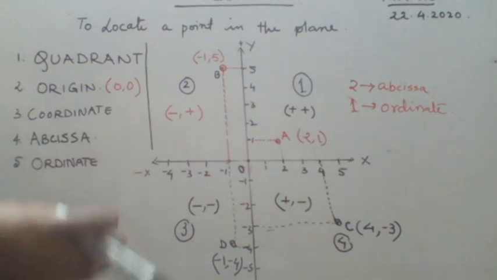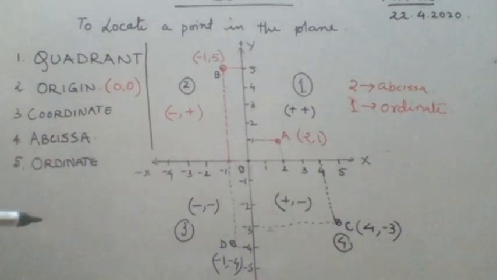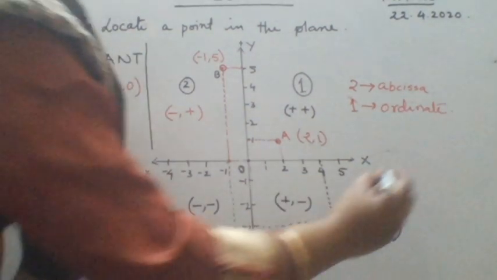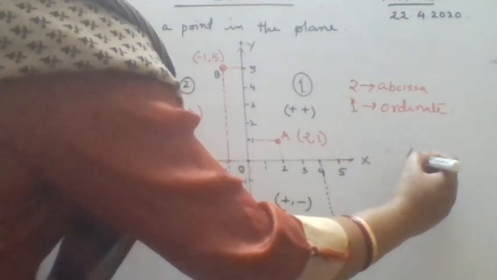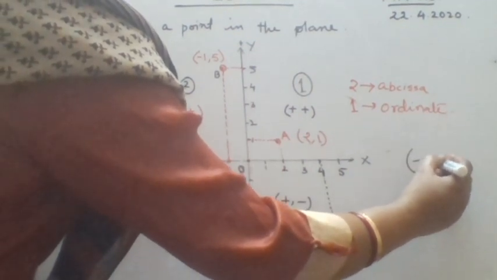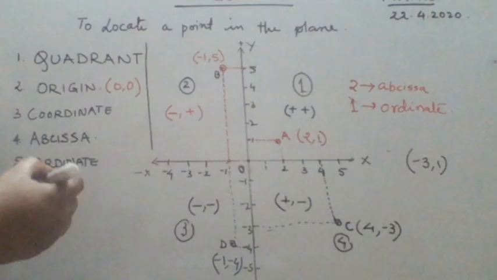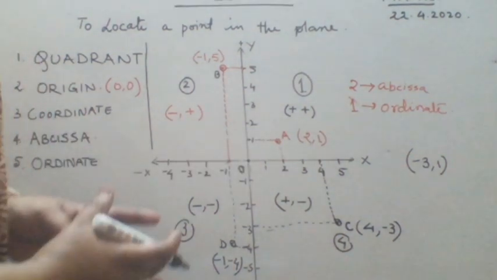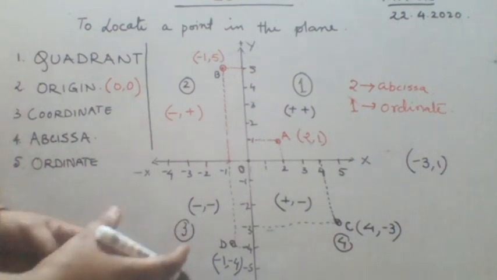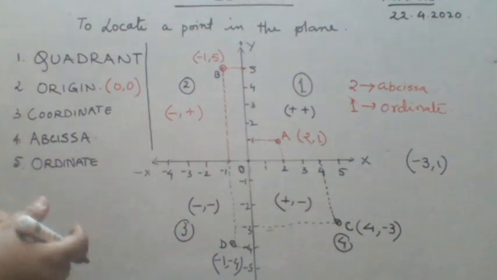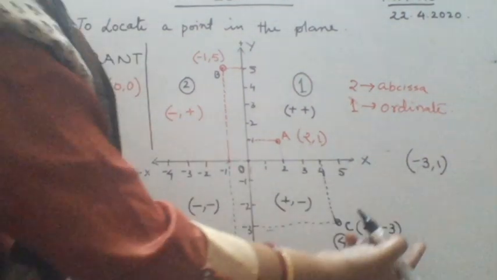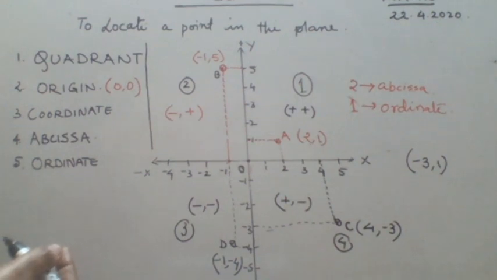and you have found how to mark the point, how to locate the point, and if a point is given, there are two types of question. Now you are asked to mark a point, say minus 3 comma 1. Earlier some point was given and you were finding its address, giving the address to that point. Now some address is given. We will locate this point on the Cartesian plane.